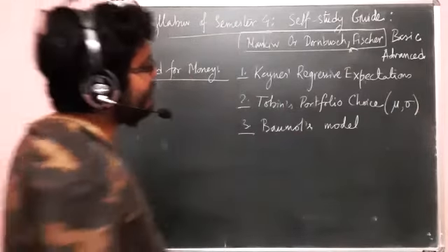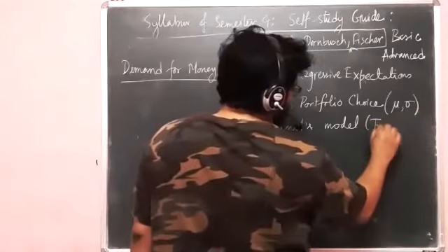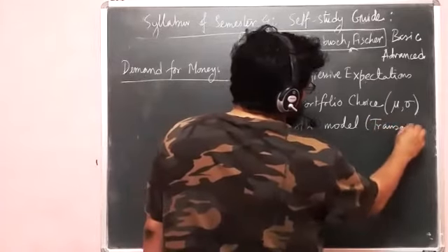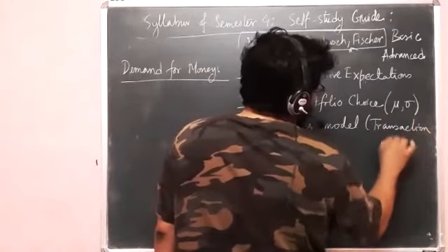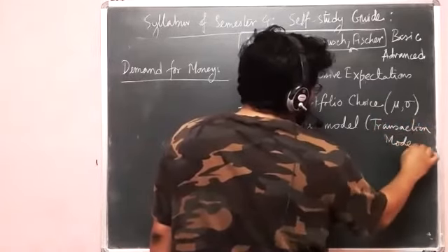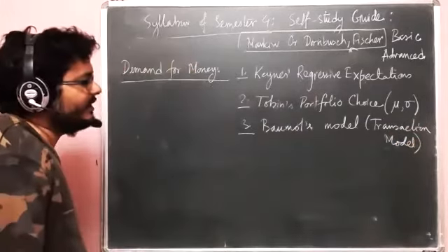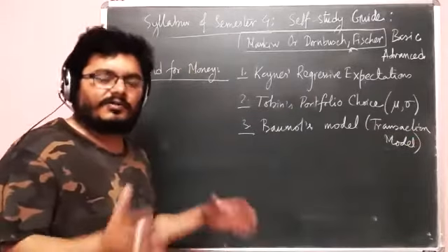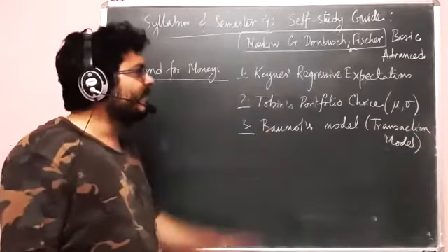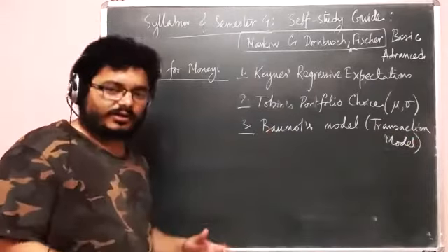Baumol's model deals with transaction demand for money. Okay, and it shows the fact that in LM curve we have written that the transaction demand depends on only Y. But in this model, we'll see that it depends on interest rate also.